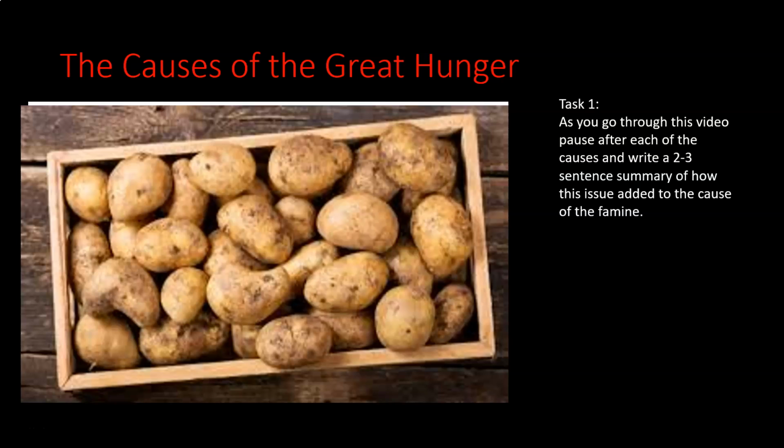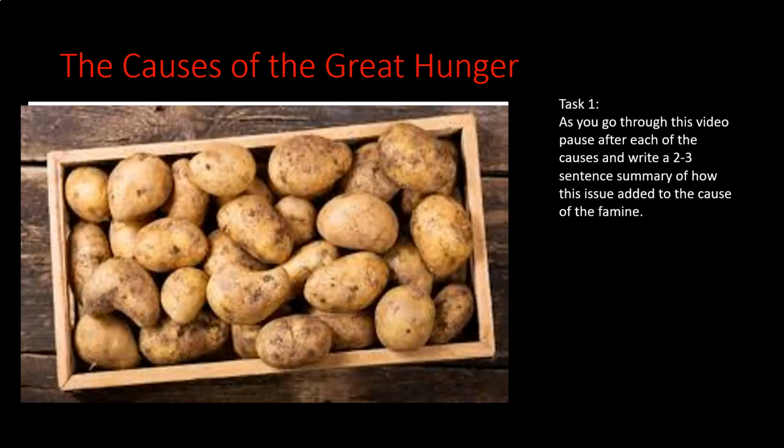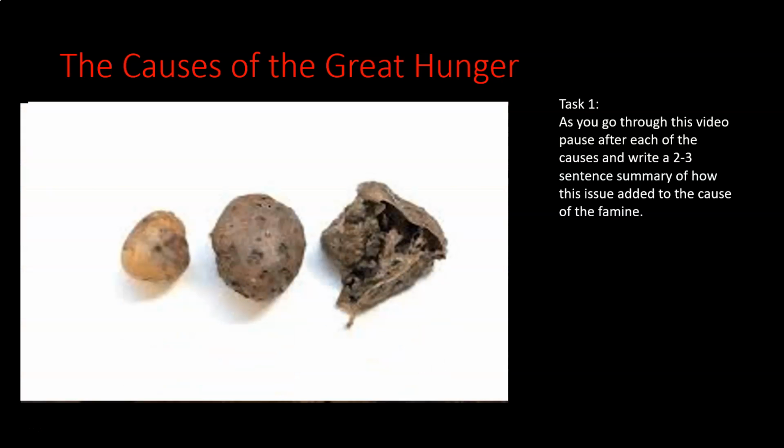So they're totally dependent on this, which is a big issue when the fourth cause, the potato blight, comes along. And the potato blight takes their beautiful, healthy potatoes, which we see here, and turns them into these rotten husks. And now you can see this potato is not going to provide you with any nutrition. You're not going to be able to eat this. Right? It's not a good foodstuff. So when this disease comes and it turns the potatoes into this rotten husk, there is simply no food left.